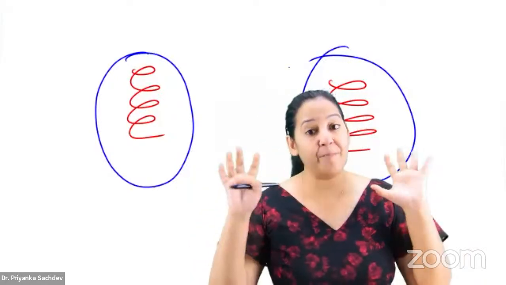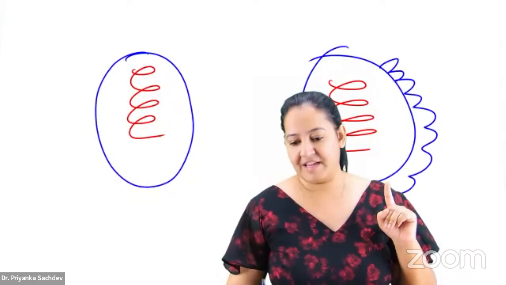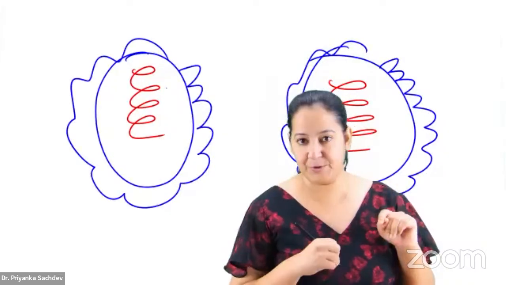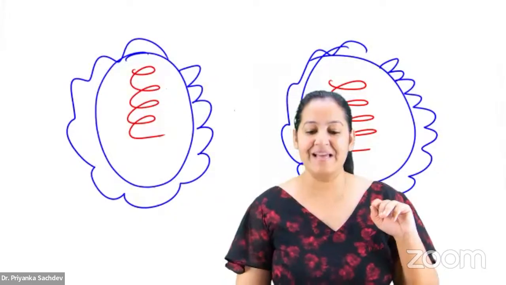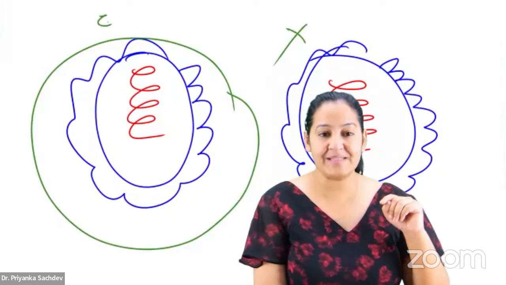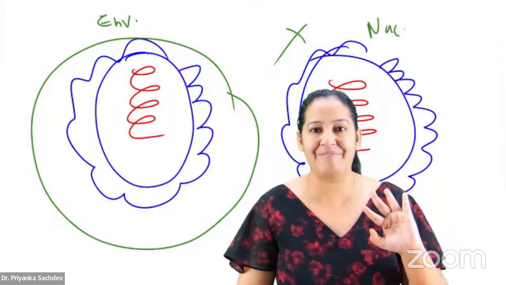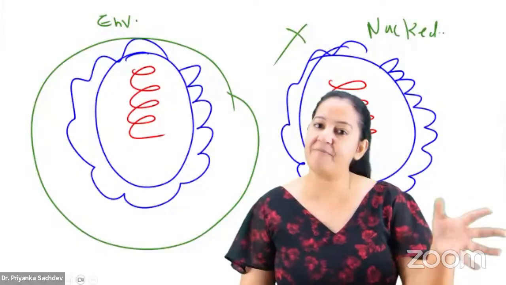All the viruses have a protein covering. The protein covering is the capsid, which is made up of capsomeres. It is also in all viruses. But the third thing is not present in all viruses. Some viruses have an envelope, some do not. This one is known as an enveloped virus, and this one is known as naked. Don't call it non-enveloped. There is a typical reason why I'm telling you, call it a naked virus.